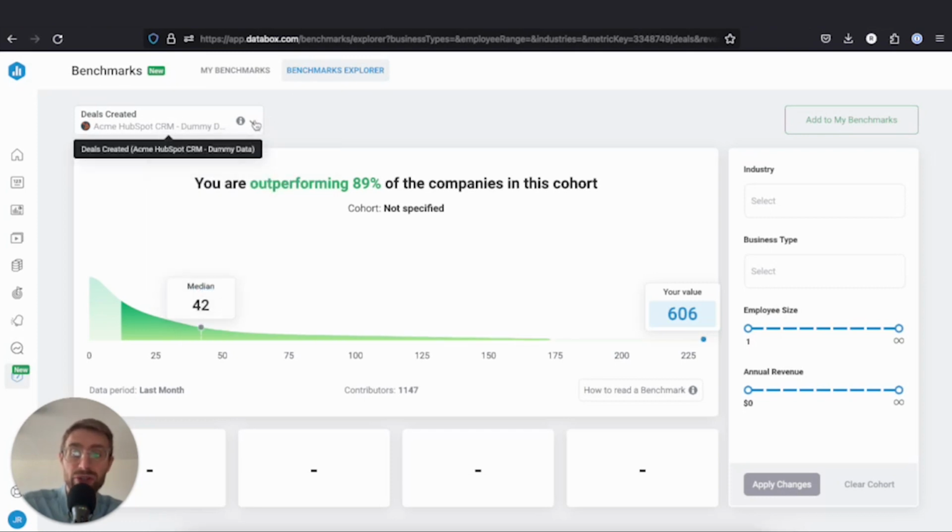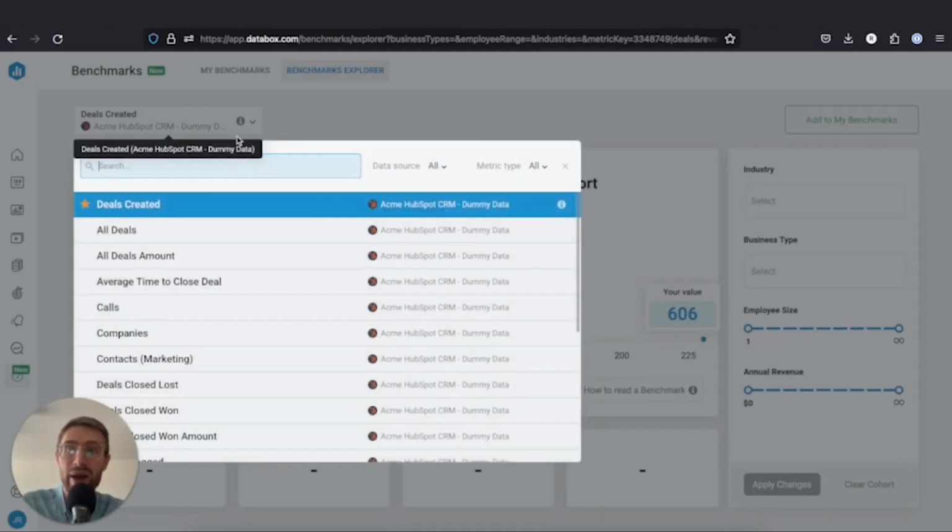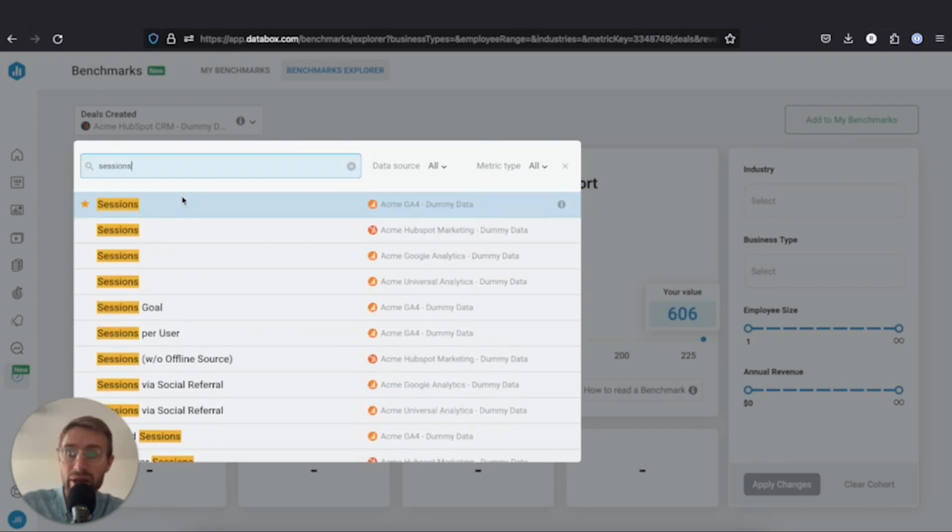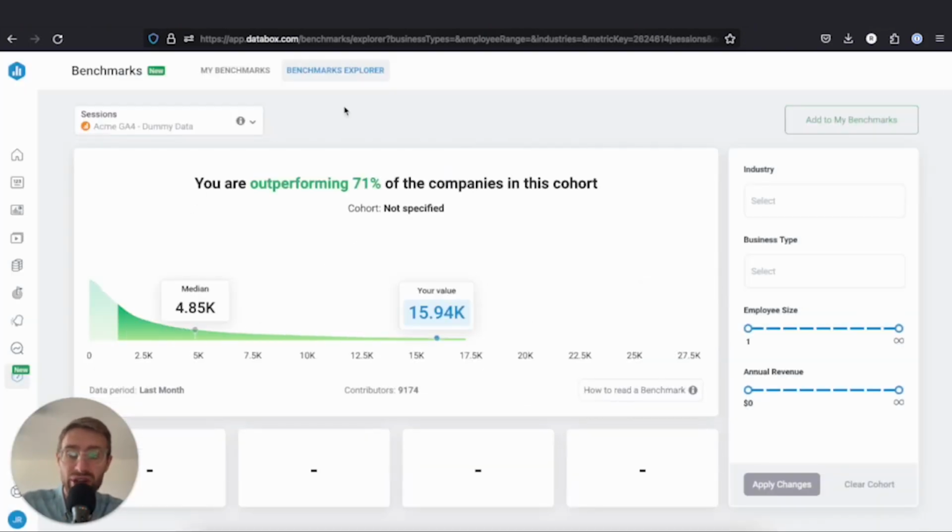It defaults to one of the last metrics I had pulled up. So let's go ahead and look at sessions. We've been building dashboards with sessions and looking at it in other ways, so let's go ahead and look here. Now, what we can see here is that we are outperforming 71% of companies in the cohort, but there's no cohort specified yet. The cohort is specified on the right-hand side, so we'll cover that in just a minute.